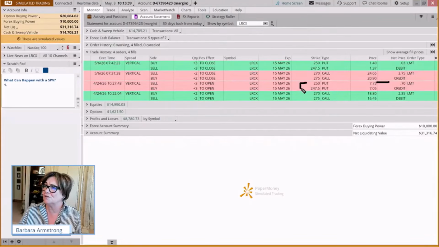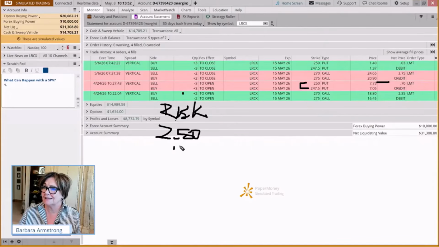Well, we had a 250 wide strike here. So our risk on this is 250 a share minus the 70 cents. Okay. So our risk on that is $1.30.